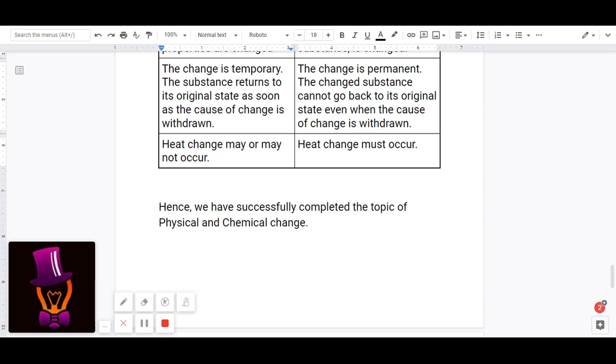In the next video, we'll be doing Newton's second law of motion. Then we'll be doing third law of motion. Then we'll go to some of the chemistry topics.